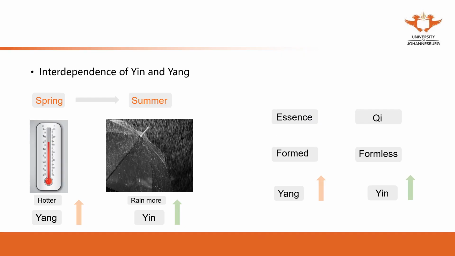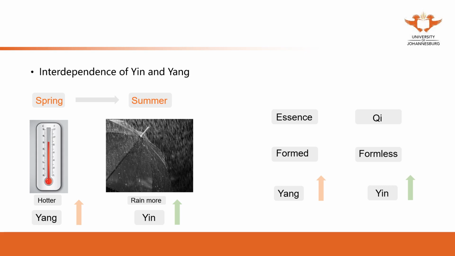The next one we're going to focus on is the interdependence of yin and yang. When we started our course, I told you that's how we're going to convince you to learn these theories from Asia, which are not some ways of thinking in your culture.